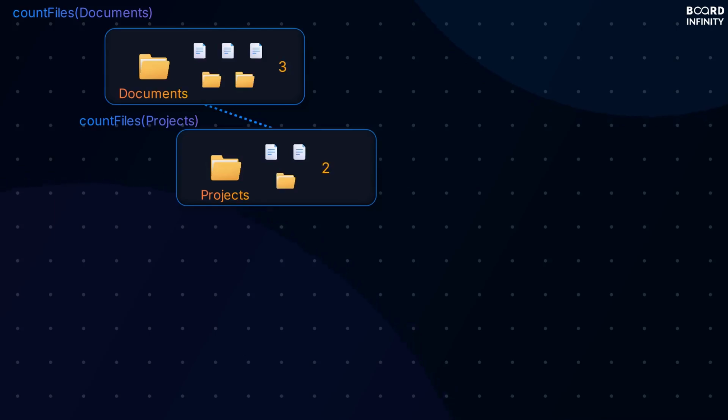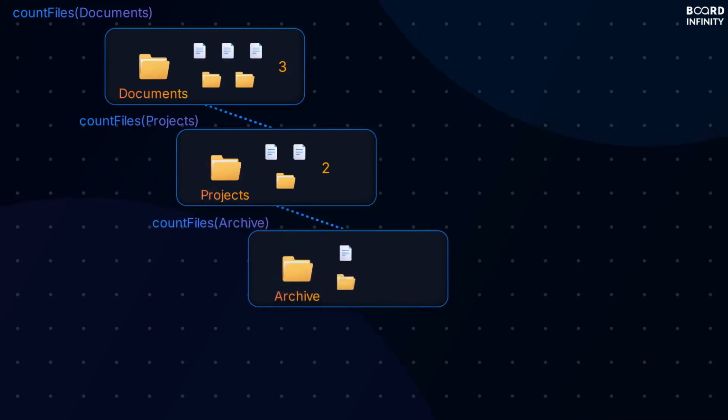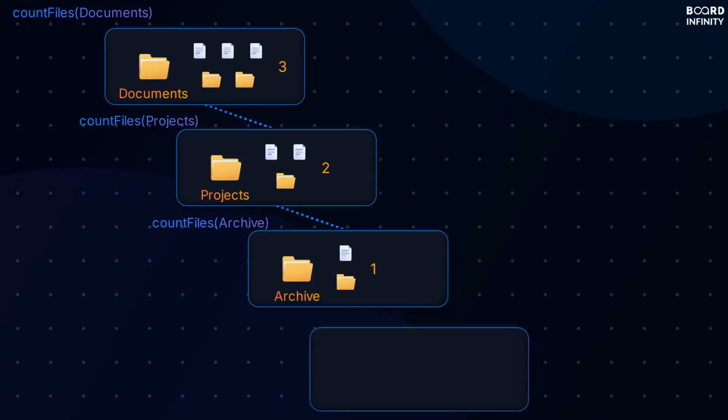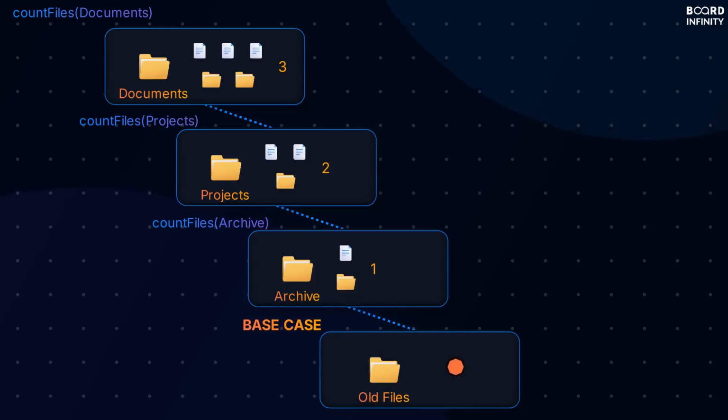One folder becomes one subfolder. That subfolder might contain another subfolder. Keep going until you hit a folder with no subfolders inside. That's called the base case. It's the stopping point. Without it, the function would call itself forever and crash. But with it, recursion works beautifully.